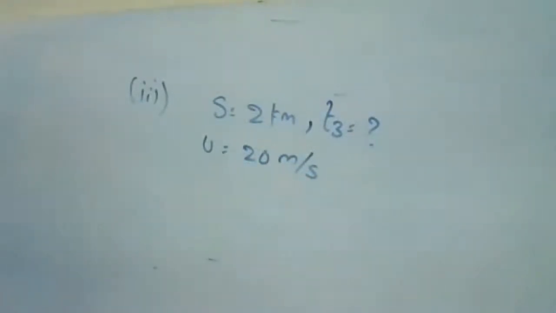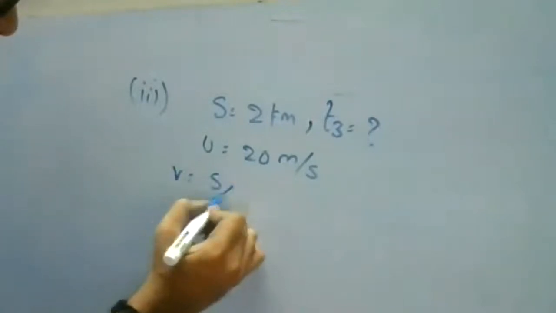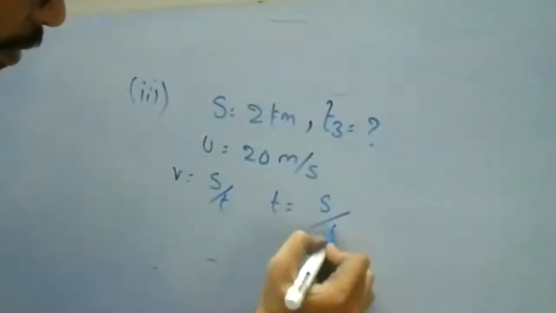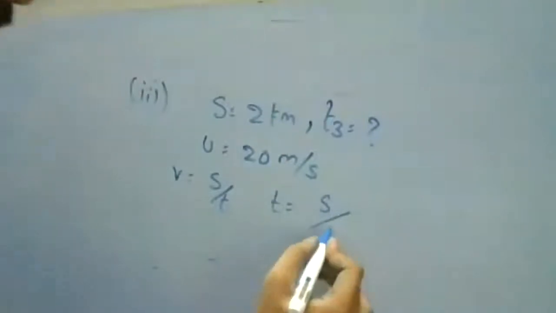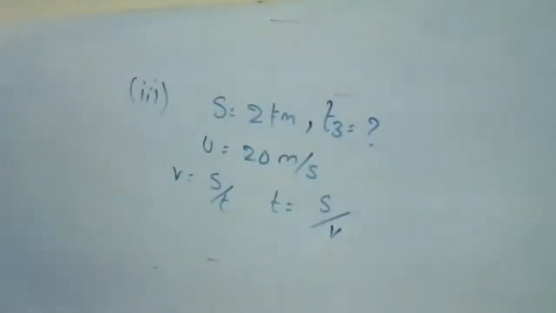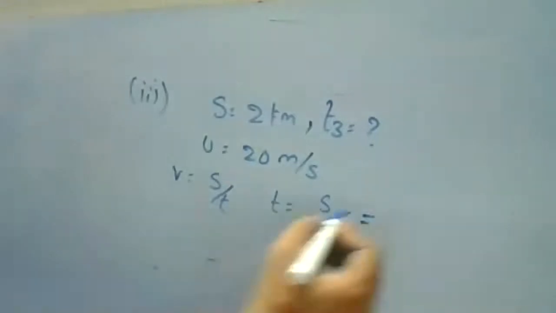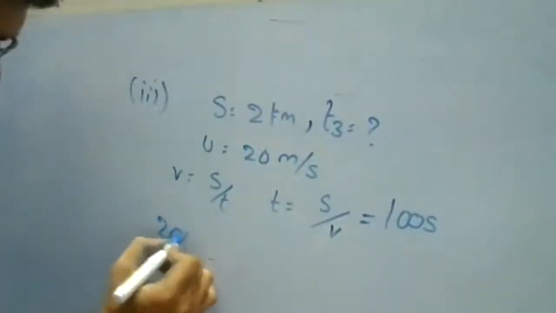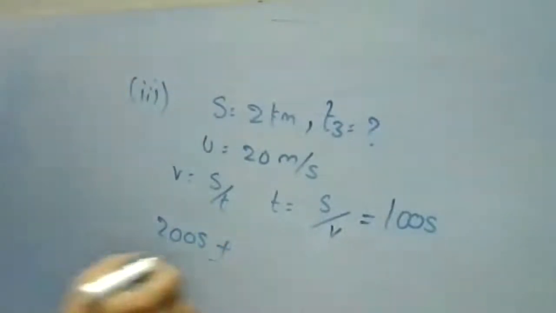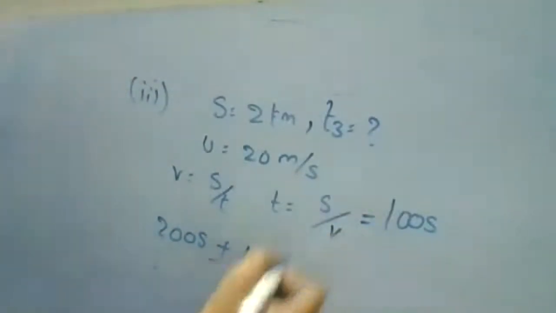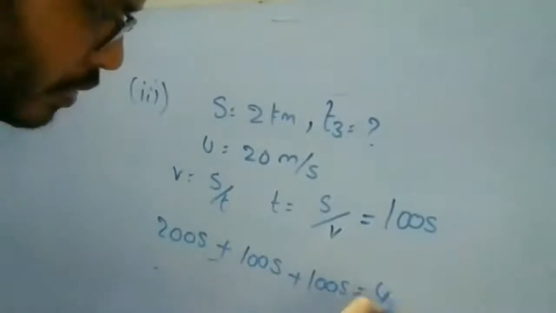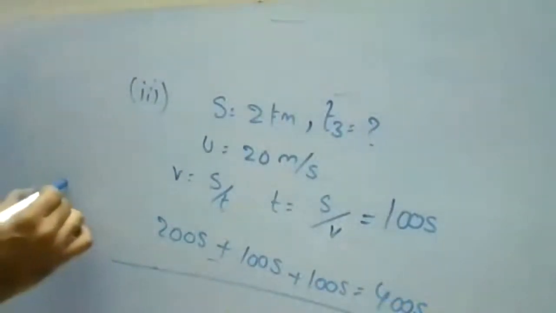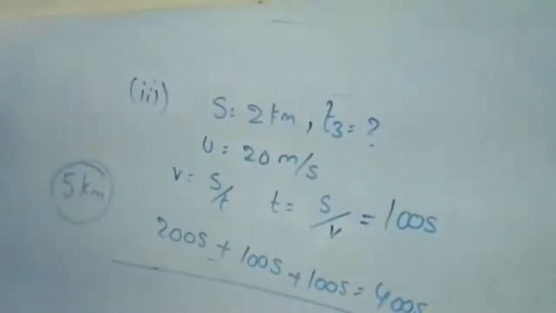So remember the direct relation. Velocity is nothing but displacement by time period. So time period is nothing but displacement by velocity. From this relation, we'll get the time period as 100 seconds. So the initial time period is 200 seconds, plus in the second case it is 100 seconds, and now the third time period is 100 seconds. So the total is 400 seconds. This is your total time period for the distance of 5 kilometers. So these are your relations.